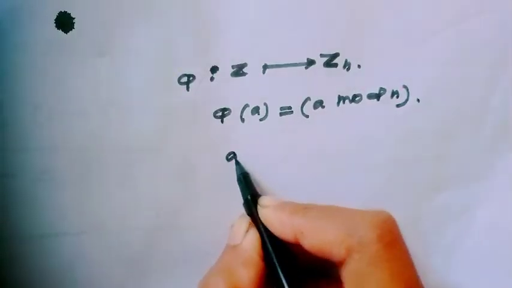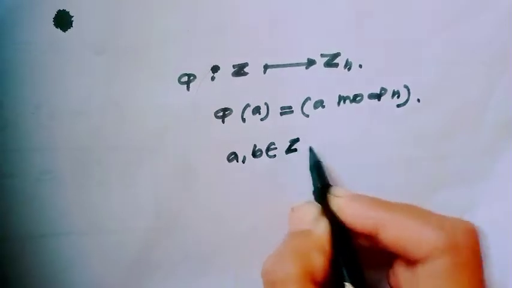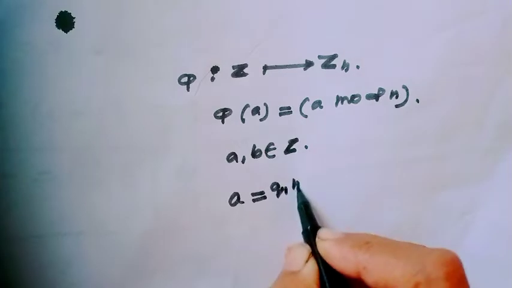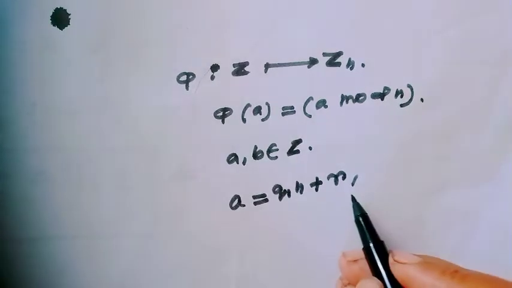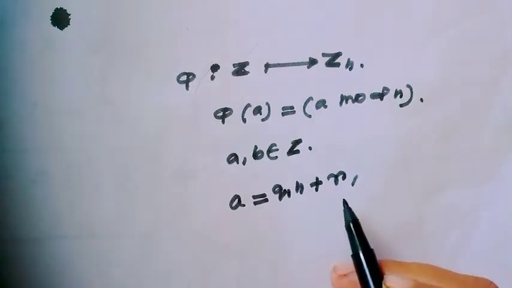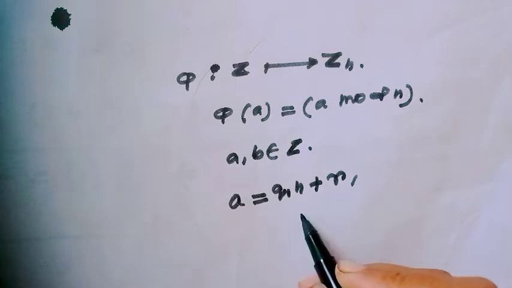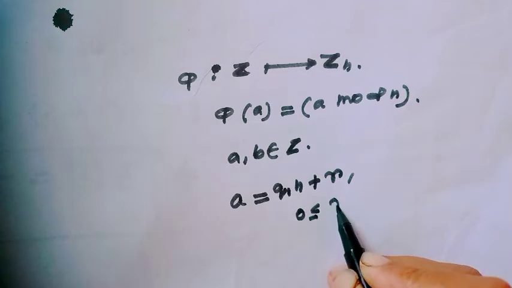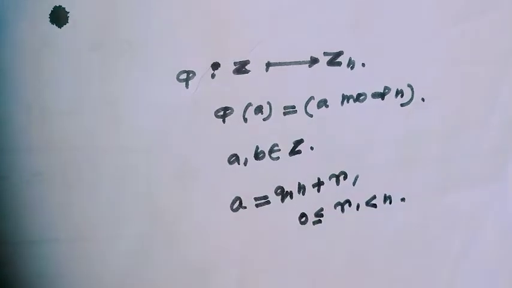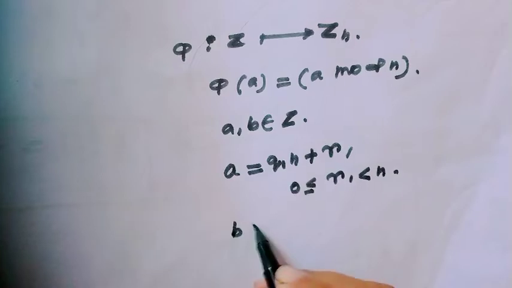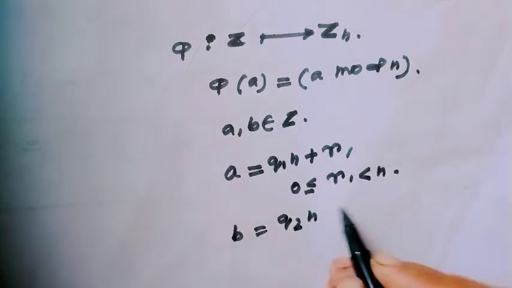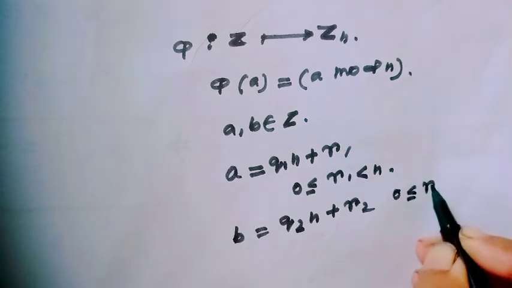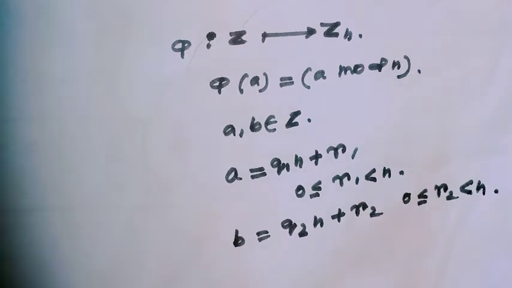Consider two elements a and b belonging to the integers such that a equals q1 n plus r1, where q1 is the quotient and r1 is the remainder, so obviously 0 is less than or equal to r1, which is strictly less than n. And b equals similarly q2 n plus r2, where r2 lies between 0 and n.